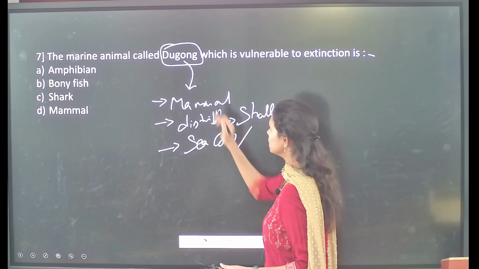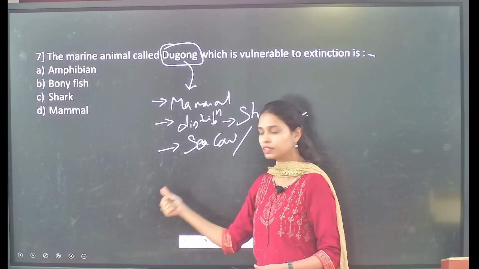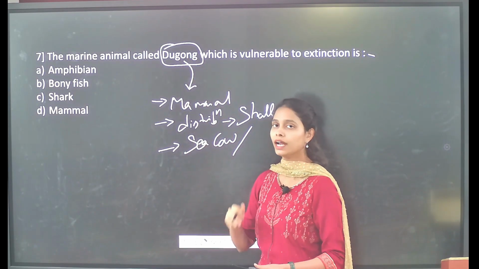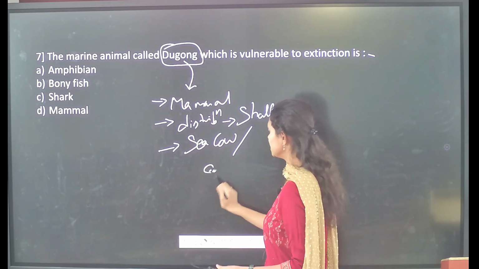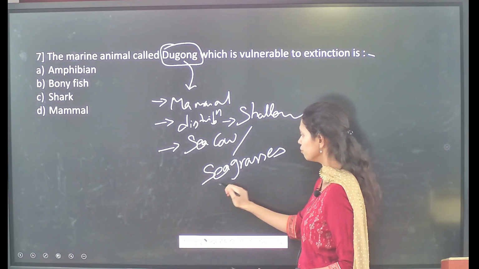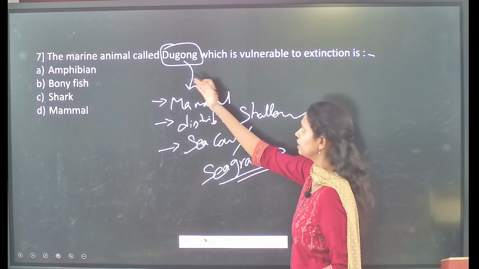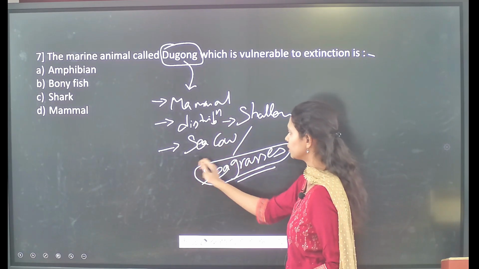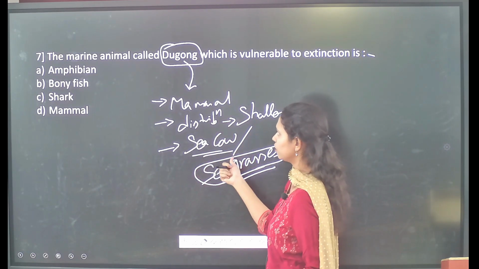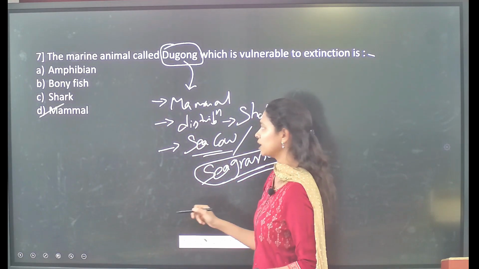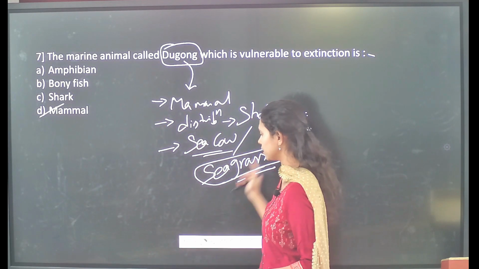These dugongs were also called the sea cow. And why did this particular species get the name sea cow? This is because these dugongs were herbivores and they greatly feed on sea grasses. As we all know, cows feed on grasses, in the same way the dugong feeds on sea grasses, so this species got the name sea cow. So among the following, it is the mammal. That is, dugong species are mammals. So option D is the correct statement.